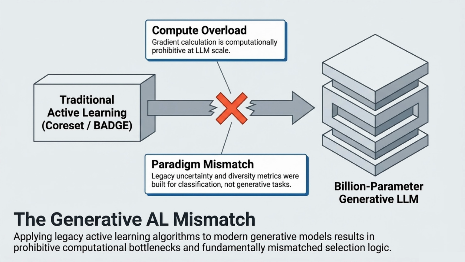You might be wondering, why not just use traditional active learning to pick the best data? The issue is what we call the generative AI mismatch. Applying legacy active learning algorithms, like Coreset or BADGE, to modern generative models causes two major breakdowns. First, there is compute overload. Calculating gradients is computationally prohibitive at the scale of billion-parameter LLMs. Second, there is a paradigm mismatch, because these legacy uncertainty and diversity metrics were built for classification, not generative tasks.